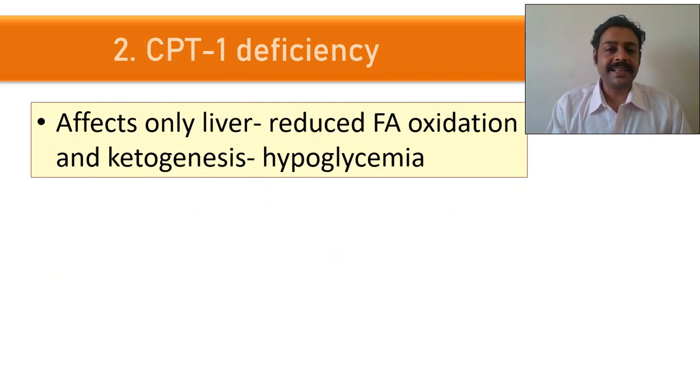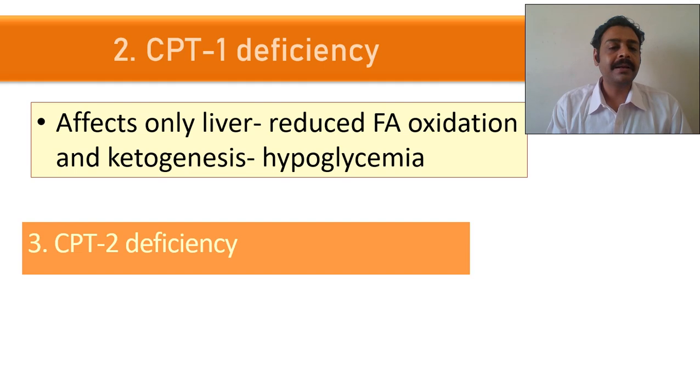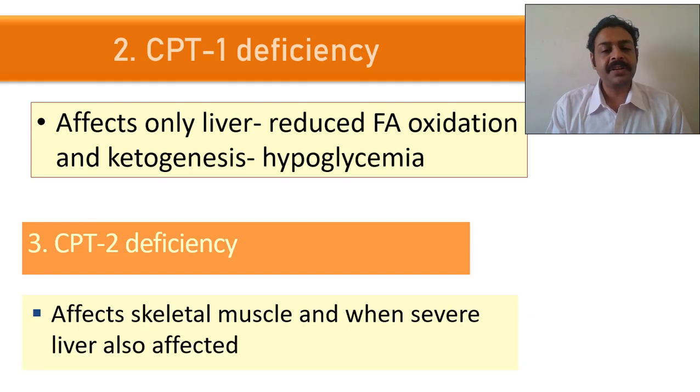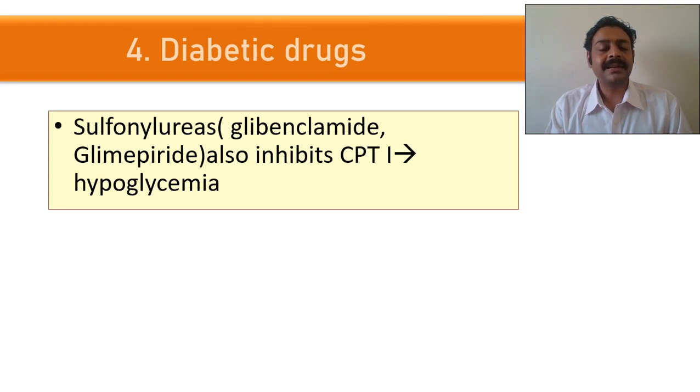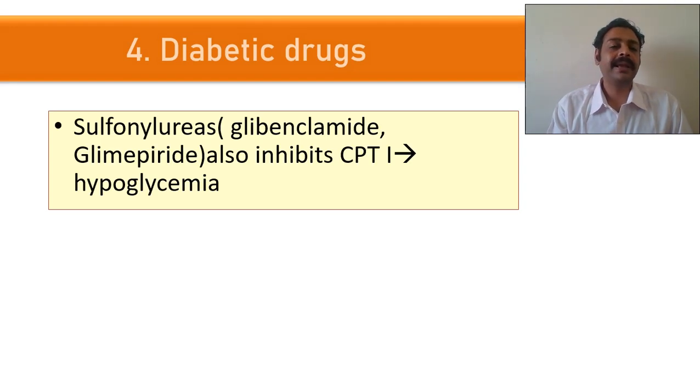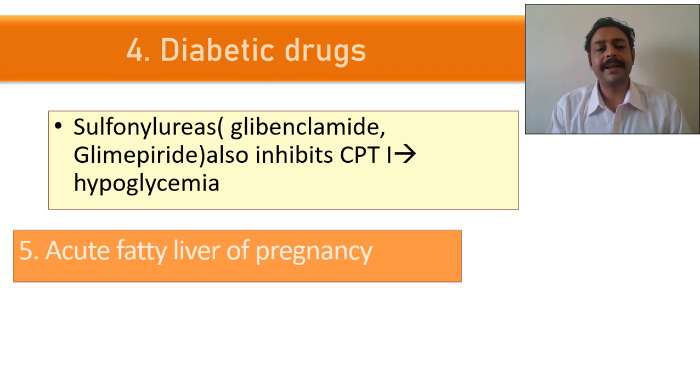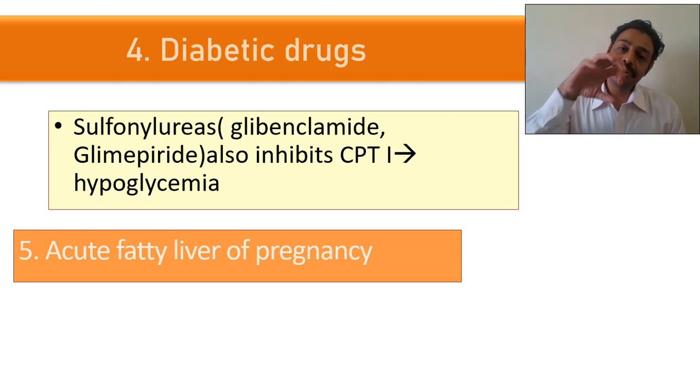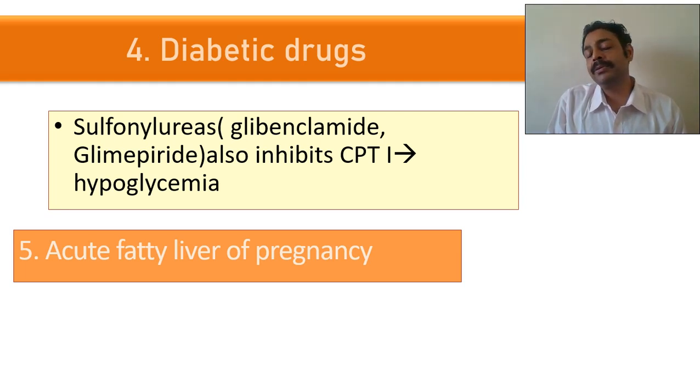CPT1 deficiency enzyme is there, hypoglycemia will be there. CPT2 deficiency is there. Very rare diseases. Some diabetic drugs, sulfonylurea like glibenclamide, glimepiride, they also inhibit CPT1. They may lead to hypoglycemia. There are two reasons why this drug causes hypoglycemia. See, this glibenclamide, glimepiride are secretagogues. It produces a lot of insulin. It makes the pancreas release a lot of insulin. That may lead to hypoglycemia.